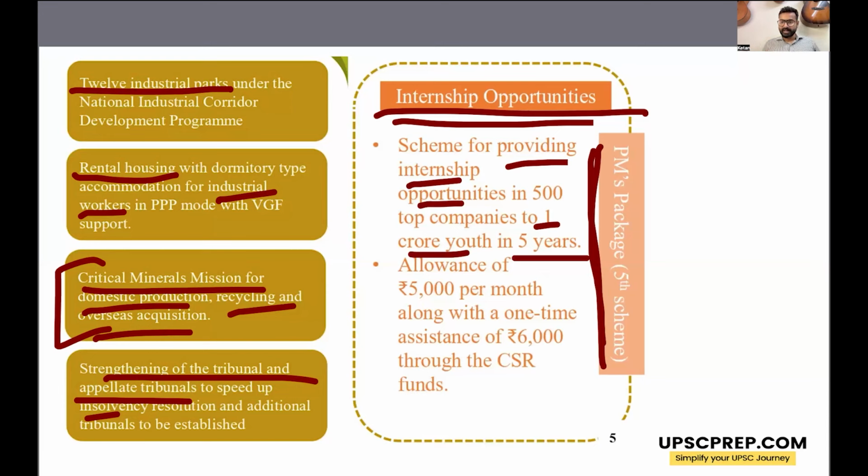And for this, the allowance that these interns get, which is rupees 5,000 per month, will be given by the government, along with a one-time assistance of 6,000 by the government, and also will be provided through the CSR funds. Right. So these CSR funds come from the private sector, they have to give up 2% of their profits as CSR.